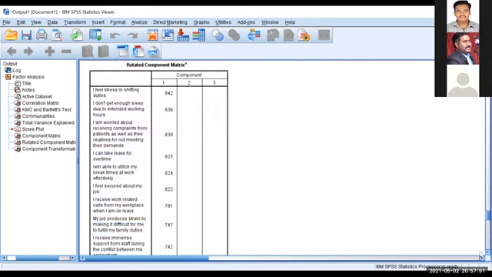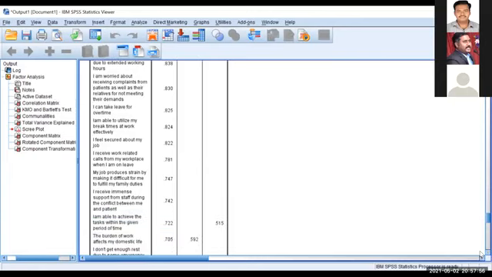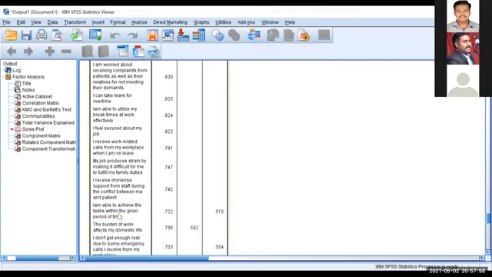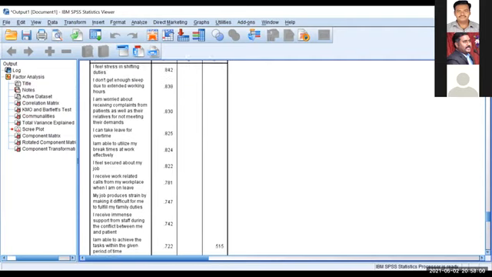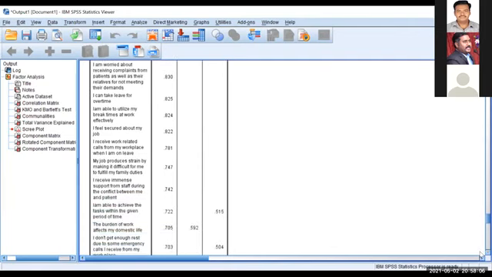Now see the rotated component matrix. I set 0.5, right? Now see the 10th variable: 1, 2, 3, 4, 5, 6, 7, 8, 9, 10th variable. One sir was asking, if one variable is applicable to 2 factors, which one do we need to take? Now see, this is a condition.